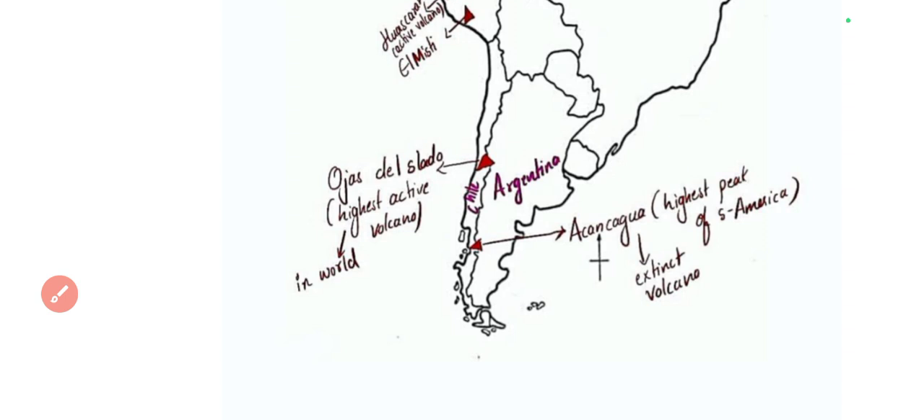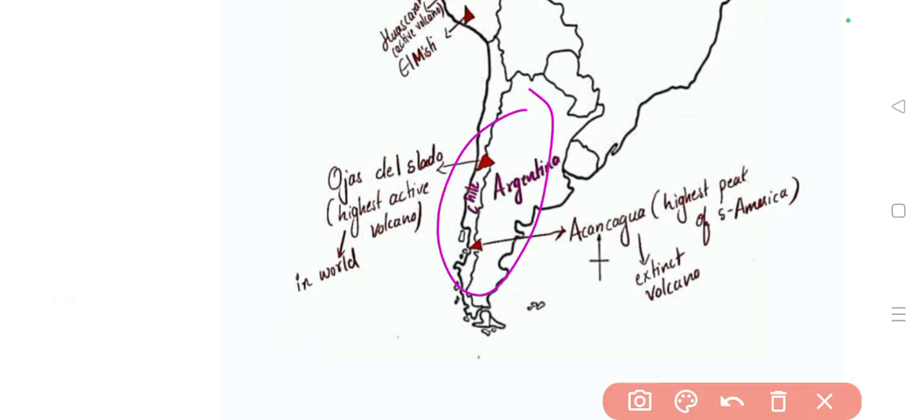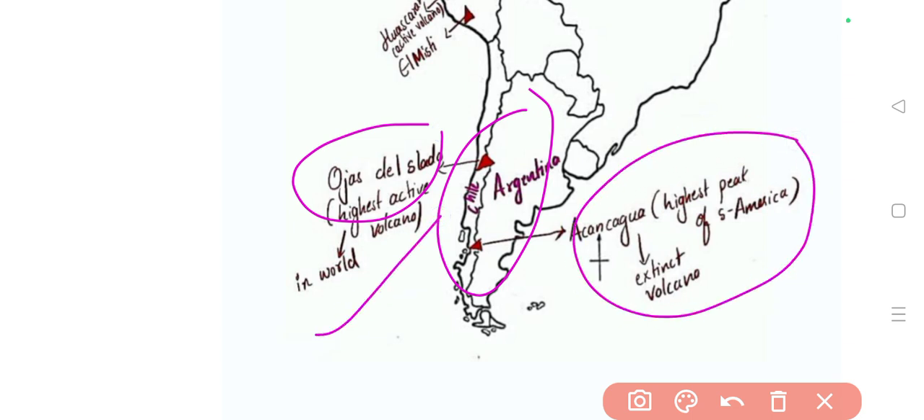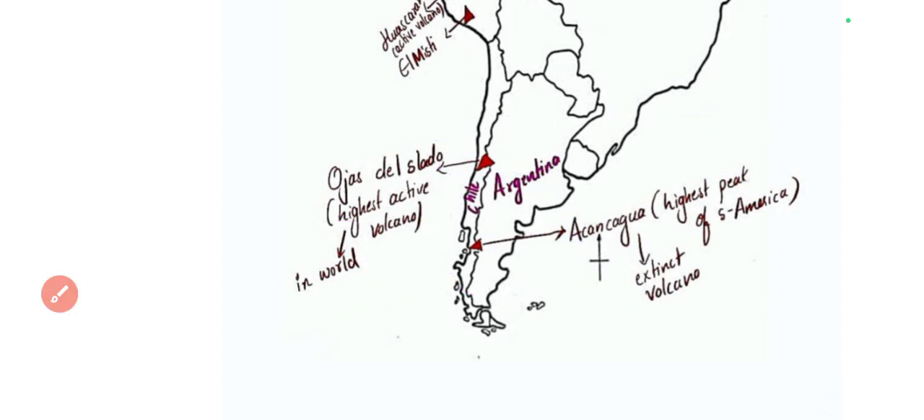And then we have seen Ojos del Salado and also Aconcagua, on the border of Argentina and Chile. Ojos del Salado is the highest volcano in the world, and Aconcagua is the highest peak of South America, and it's an extinct volcano. I'm speaking so fast because we have revised it a lot of times in the last classes. That's the reason I'm quickly revising it in 5 or 6 minutes.